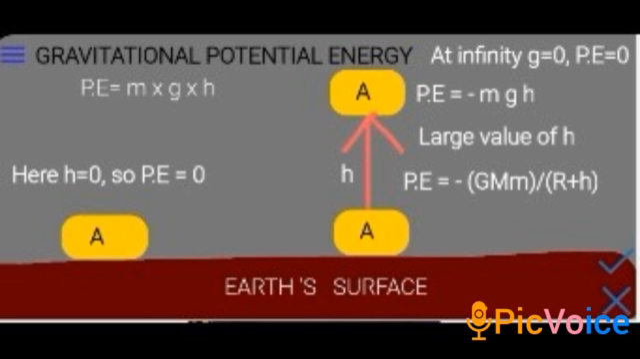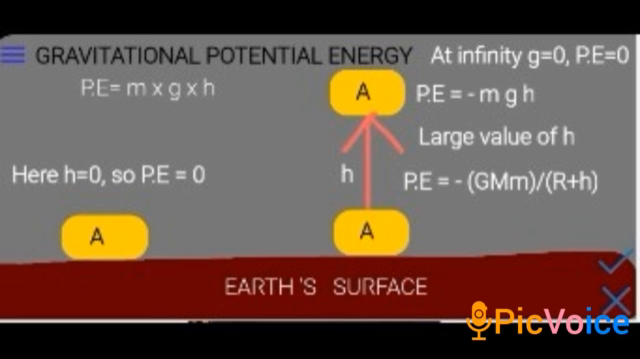Now what will happen if you go on taking it more and more up? Let us see. When h is small, we will take the formula mgh. But suppose the value of h goes on increasing, then the distance of the body from the Earth's surface also goes on increasing. So now we cannot take simply r as the distance. Remember the formula, GMm upon r. So here we will take GMm upon r plus h. So now the potential energy for the large value of h will become minus GMm upon r plus h.